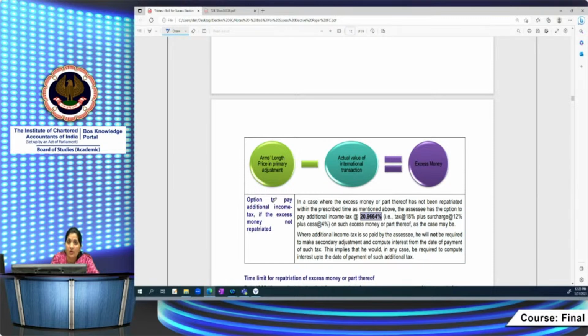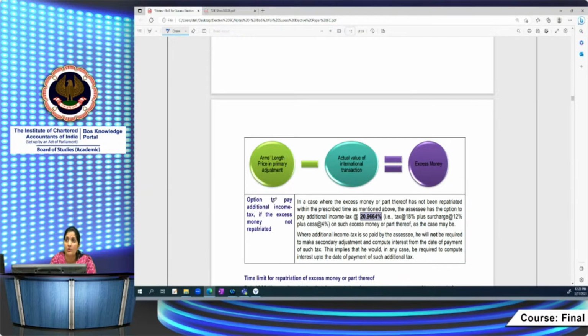In that case, if the assessee opts for paying the additional income tax to the government, there is a time limit. Beyond that time limit, if you are not able to repatriate, then interest will start charging on that amount of excess money which is deemed as an advance. If you have paid the additional income tax within that time limit itself, you need not pay any kind of interest on that amount.